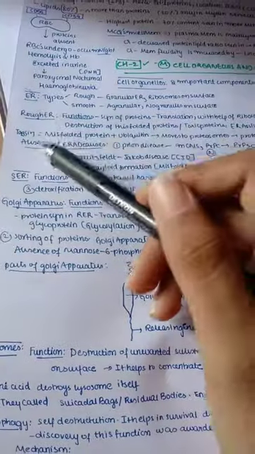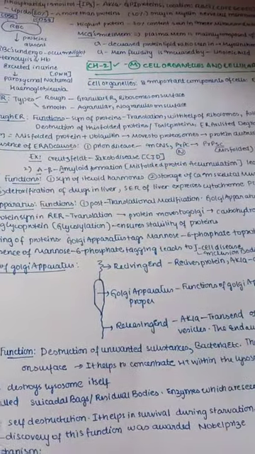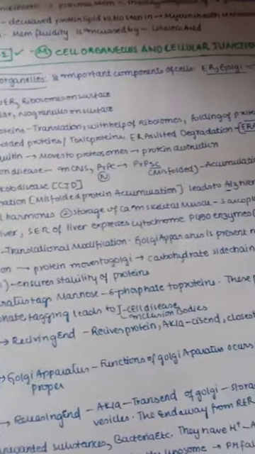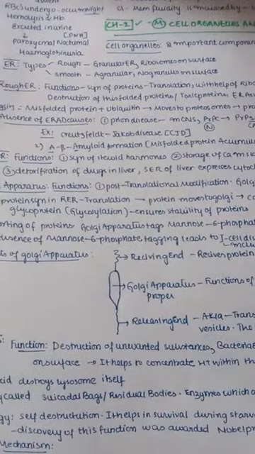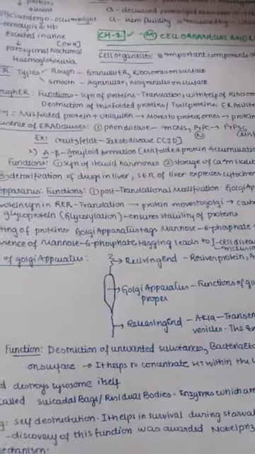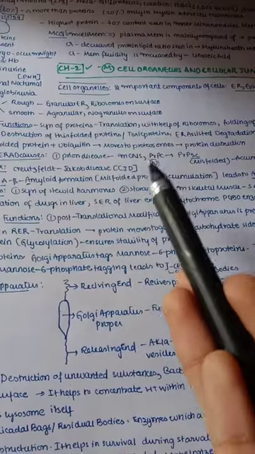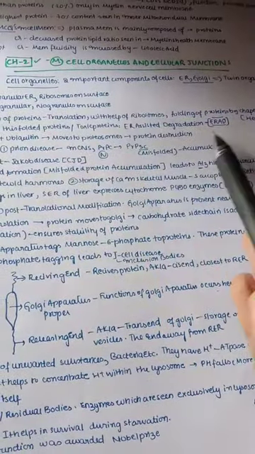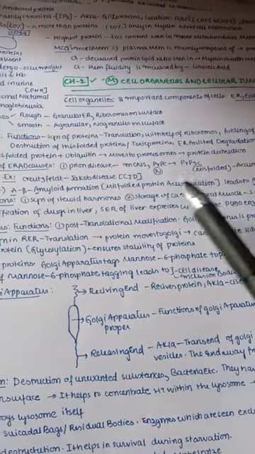So let us see some detail of rough endoplasmic reticulum. Its main function is to synthesize proteins, which is nothing but the process of translation, mainly with the help of ribosomes. And the folding of protein is mainly done by the chaperones. Chaperones are heat shock proteins. If there is destruction of these folded proteins or production of toxic proteins, then ER assisted degradation, ERAD, takes place.